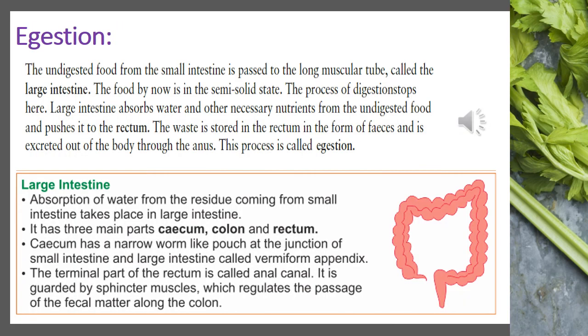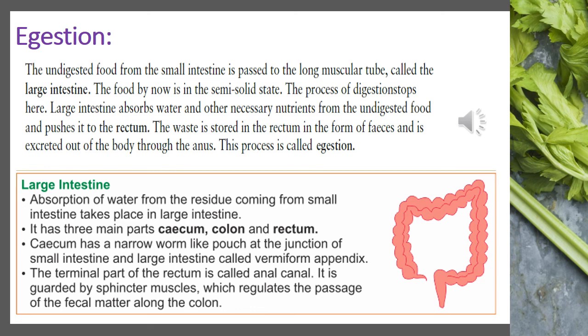The last step is egestion, where the food that remained undigested and unabsorbed passes from the small intestine into the large intestine, which is wider and shorter than the small intestine. It is about 1.5 meters in length. The large intestine has two parts, the colon and the rectum. The colon absorbs water and some salts from the undigested food.